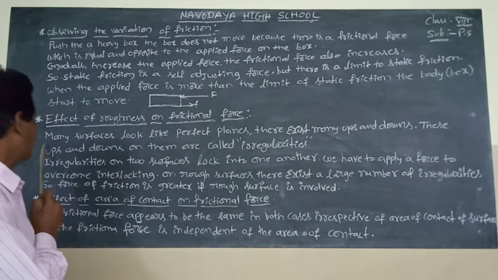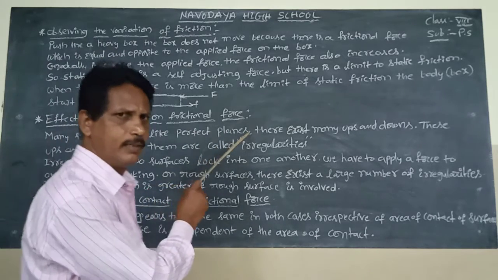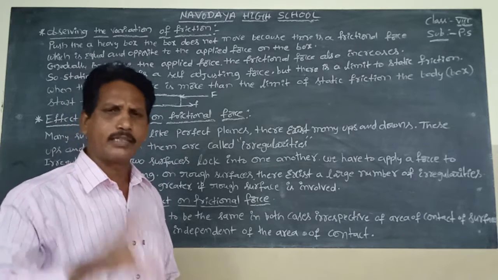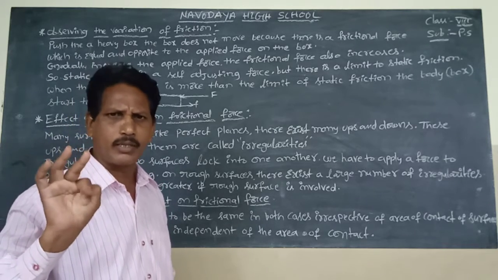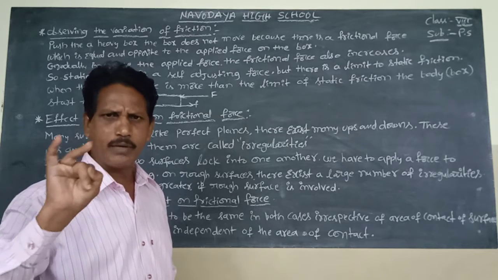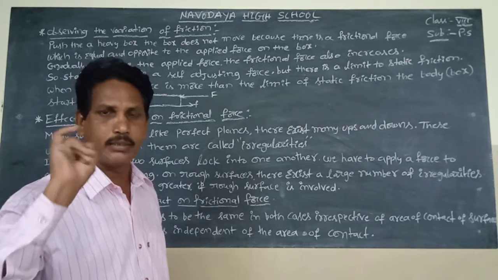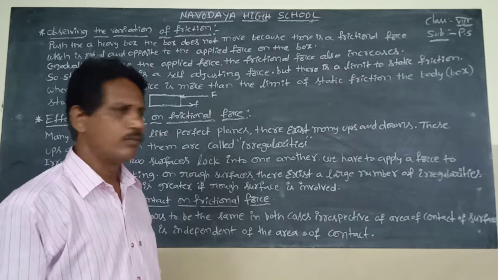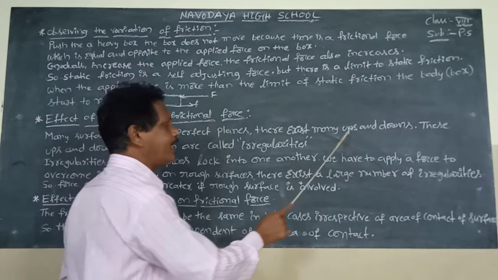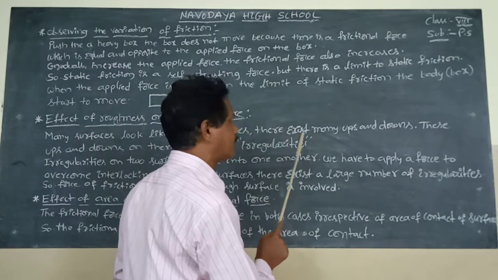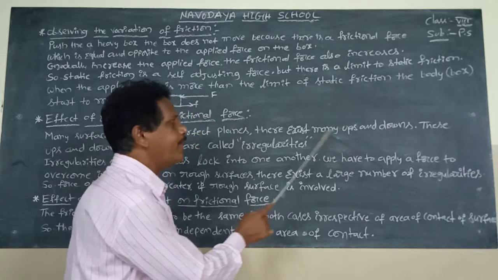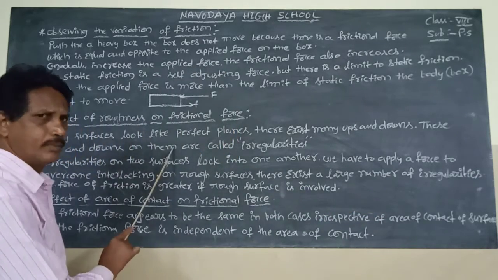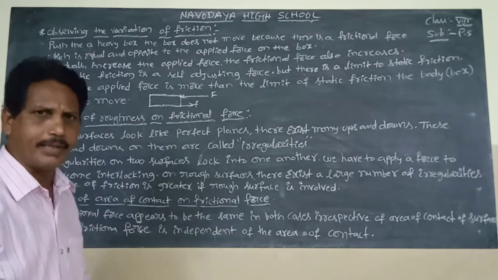Okay. Here once again, many surfaces look like a perfect plane. In this perfect plane, some surfaces are rough and some are smoother. Examples of smoother surfaces: oil surface, water surface, marble surface, and the surface of ice. There is no friction on the surface of ice. There exist many ups and downs in some plane surfaces, the rough surfaces. These ups and downs on the surfaces are called irregularities.